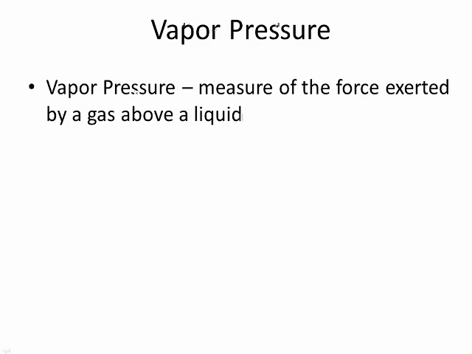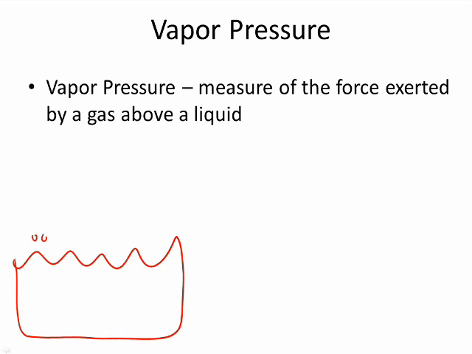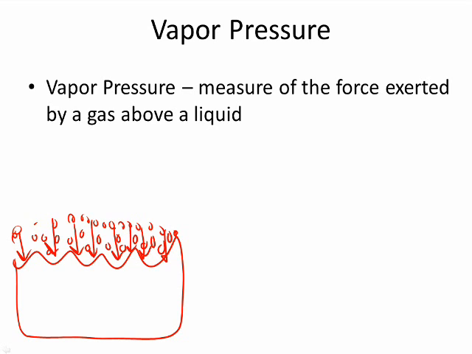Something called a vapor pressure. Vapor pressure is exactly what it sounds like. It's the pressure exerted by the gas above a liquid. So we have a liquid here. Above it, you're going to have gas molecules. Those molecules will push down on the liquid, creating a pressure. So this vapor pressure will push down on the liquid.